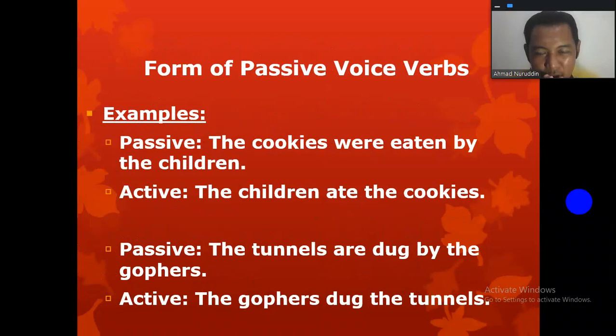Then, form of passive voice verbs. Example. For the passive voice, the cookies were eaten by the children. The cookies is plural, so we use to be in the form were, and eaten is the past participle. Then, what is the active voice of the sentence? The children ate the cookies. Take a look at the passive voice below. The tunnels are dug by the gophers, and the active voice, the gophers dug the tunnel.